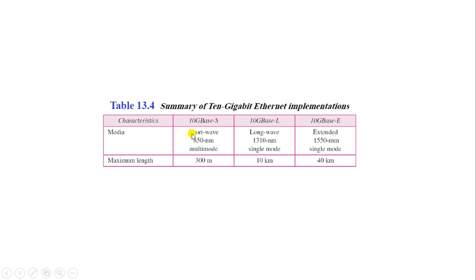The media used here is short wave 850 nm multimode. Here you are using long wave 1310 nm single mode. Over here you are using extended, E stands for extended, 1550 nm single mode. As far as the maximum length is concerned, it is 300 meters, 10 kilometers, and this one will be 40 kilometers.